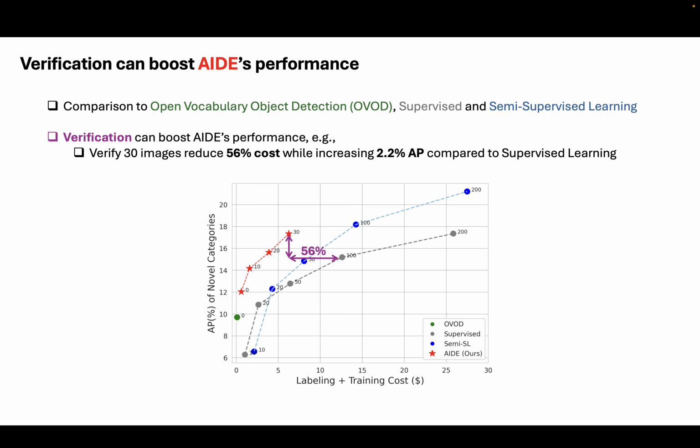To verify the effectiveness and scaling law of AIDE, we compare with different learning paradigms: open vocabulary object detection, supervised learning, and semi-supervised learning. The figure below shows labeling and training costs versus the performance on the novel categories. The number beside each point represents the labeled images used for open vocabulary detection, supervised, and semi-supervised learning. For AIDE, the number represents the number of images verified by the human. We find that by verifying a very small number of images, that is 30, AIDE reduced costs by 56% while increasing average precision by 2.2% compared to supervised learning with 100 labeled images.